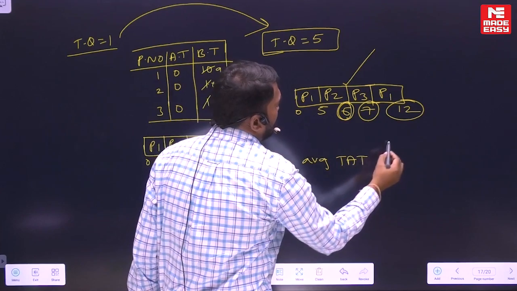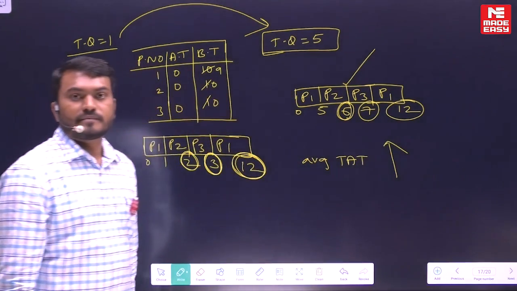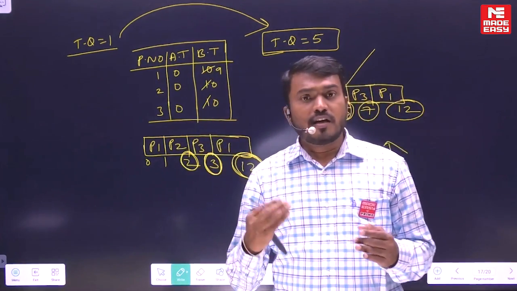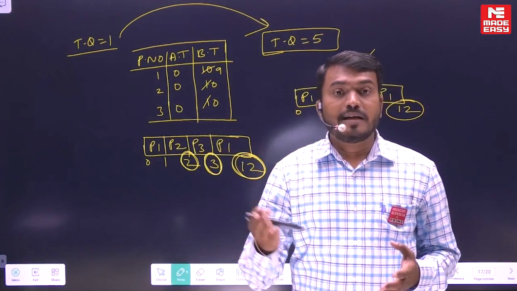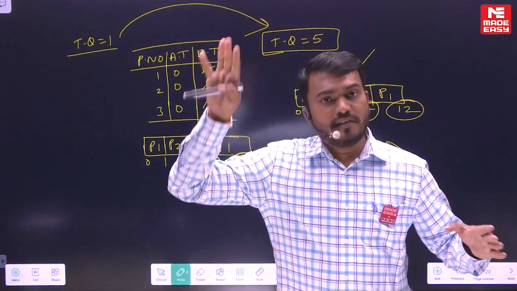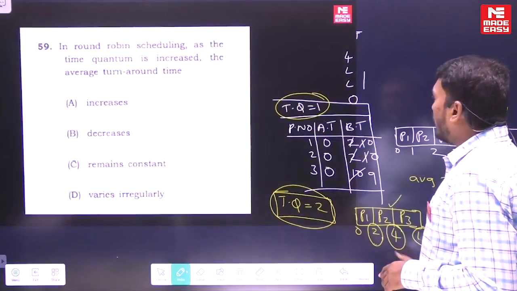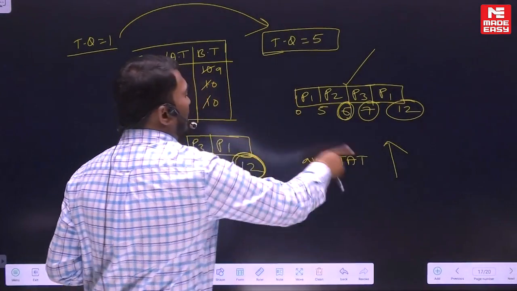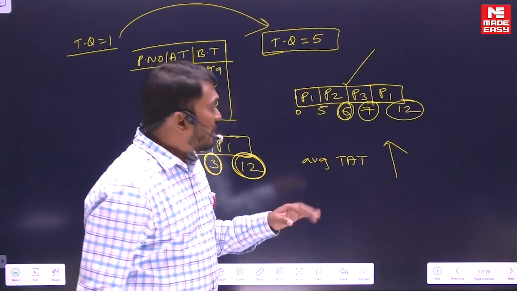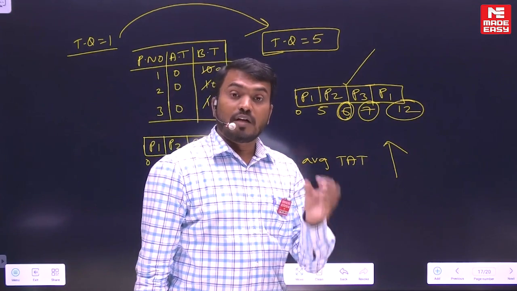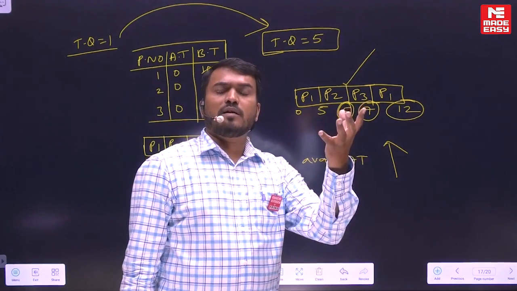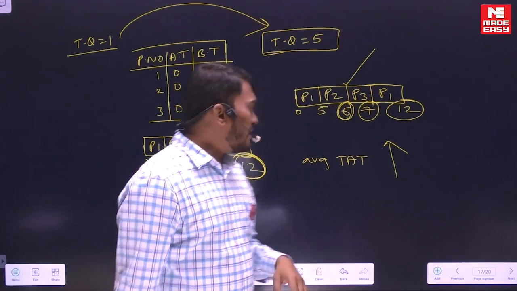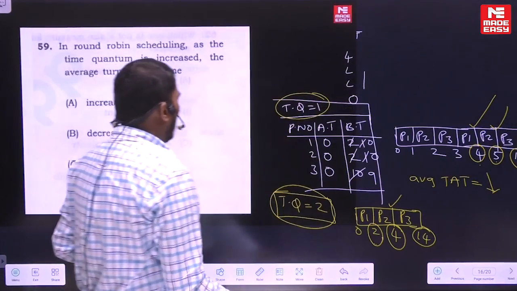So in this example, average turnaround time is increasing. It means that in some examples, by increasing the time quantum, average turnaround time will decrease. That is your first example. Here average turnaround time is decreasing. And in this example, if you observe, average turnaround time is increasing. So we can have a variety of examples like this. That is the reason when you are increasing the time quantum in round robin, sometimes it will increase, sometimes it will decrease. So the right answer is: it varies.